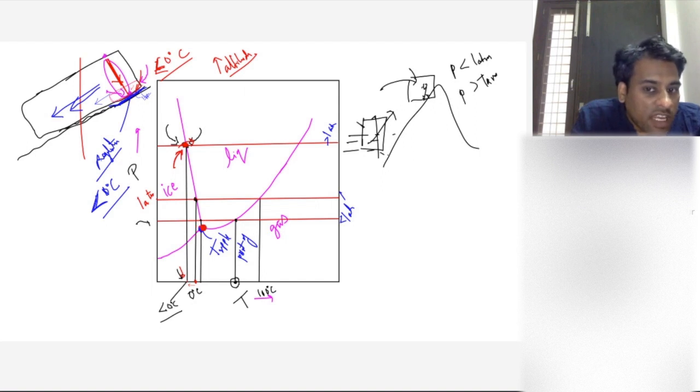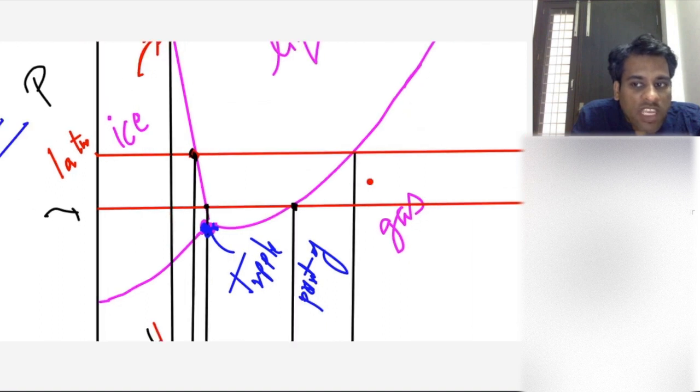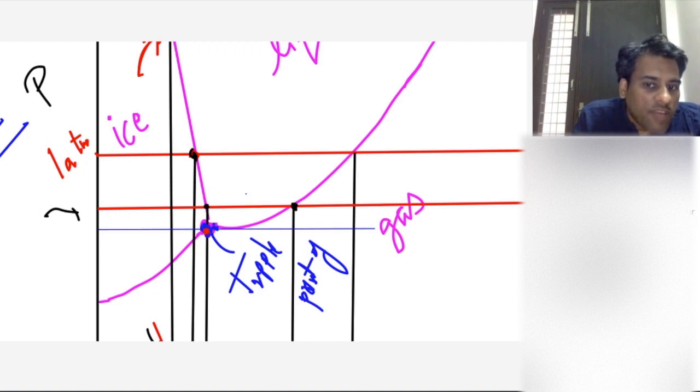If at this point we keep the pressure constant, let's see, it is like this, right? If you are at this point and you are increasing the temperature, keeping the pressure constant, what will happen? It will move in this direction.